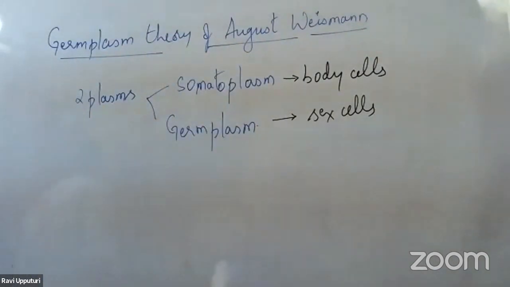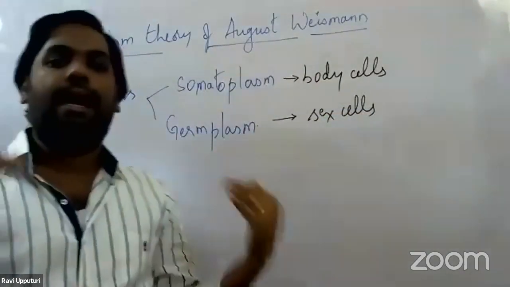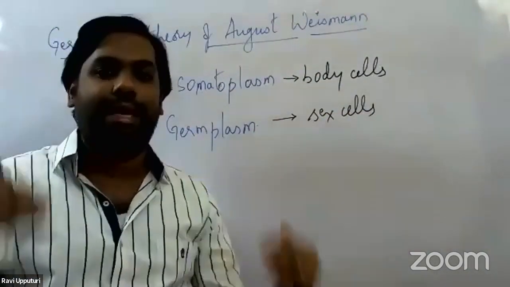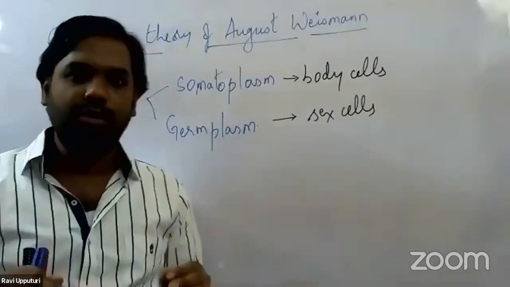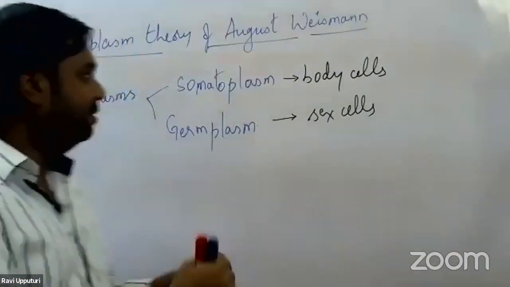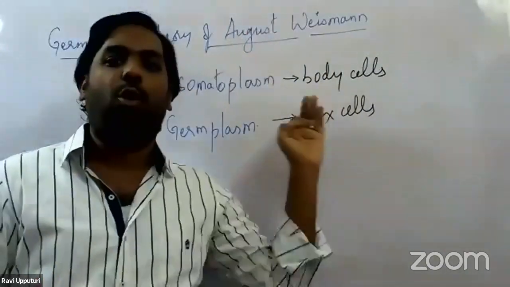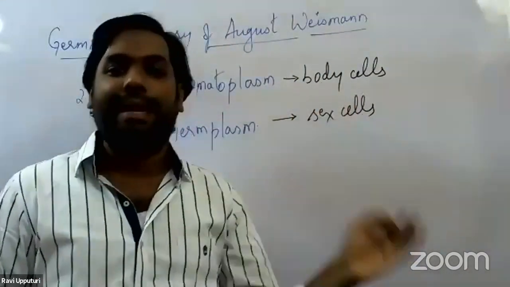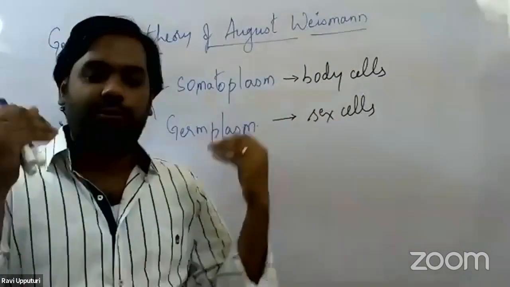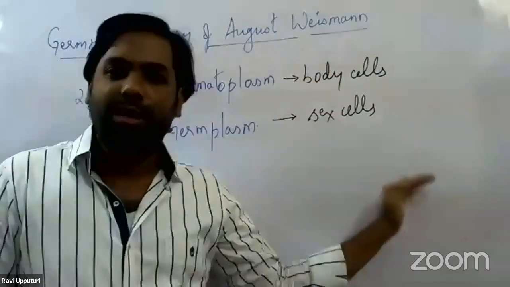Whatever changes or variations are seen in the somatoplasm, that is the body cells, are not transmitted to the next generation. Try to understand this. Only the variations seen in the germplasm are passed on to the next generation.